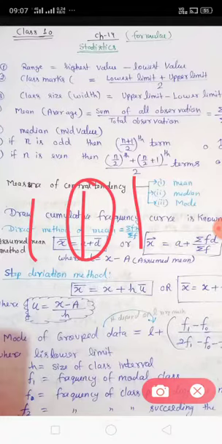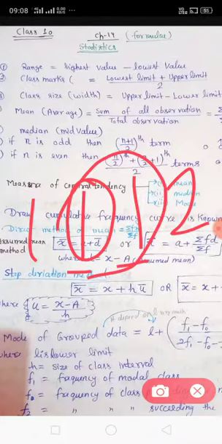But if n is even, suppose there are 4 digits, 1, 1, 1, 2. Which one is the mid value? You say this and this. So here are two mid values, but we don't consider two mid values; the median is only one value. So how can we find it?